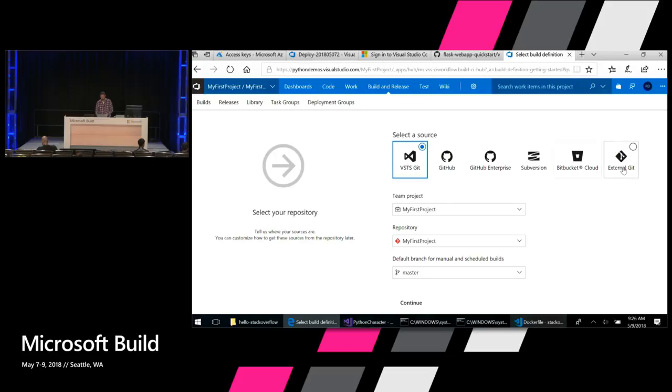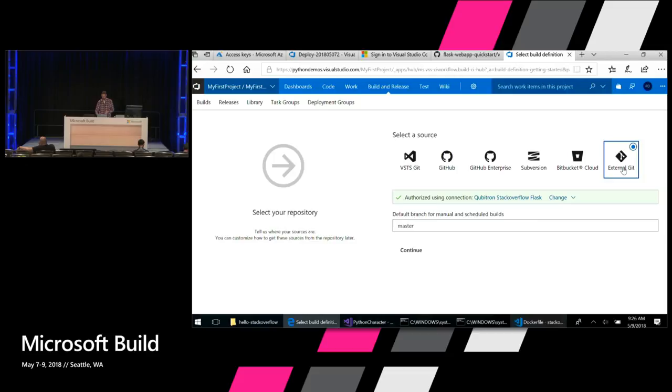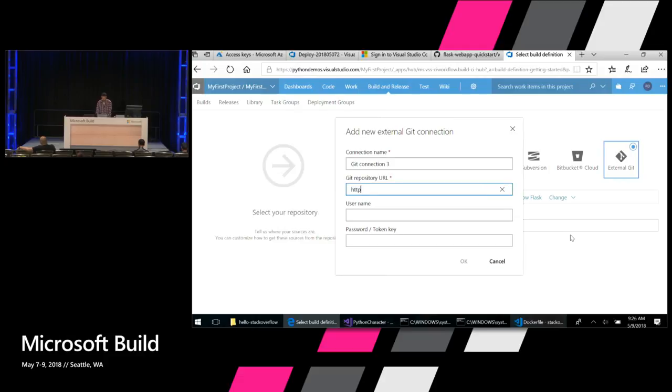And we can pull from multiple sources here. You can see I've got GitHub, GitHub Enterprises. I could actually have code inside this VSTS repo here if I want to keep it private. But as I said, I've got this code available publicly on GitHub. And if I want to set up a connection to GitHub, I can just put the GitHub URL here.